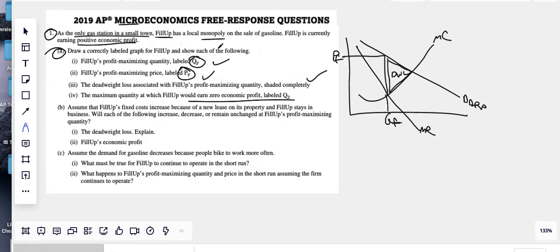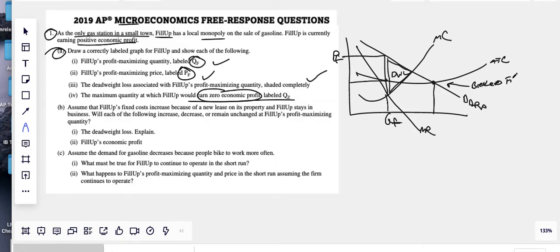Maximum quantity would earn 0 economic profits. Oh, and they do say they're earning positive profits, so the ATC needs to be below the price, right? They're making all of those profits right there. But they're asking where would they make 0 economic profits? Notice that right there at that quantity and that price, this is what we call break even,